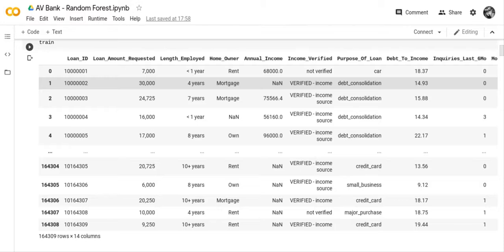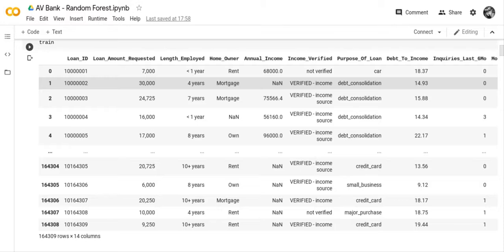So what I might do here is with annual income, we have a lot of null values. So I might just go through and delete the annual income and see if that increases my score, because what we did with annual income was we just decided to put in the median income, but we don't know what this person's income is, and it may very well have affected the outcome.